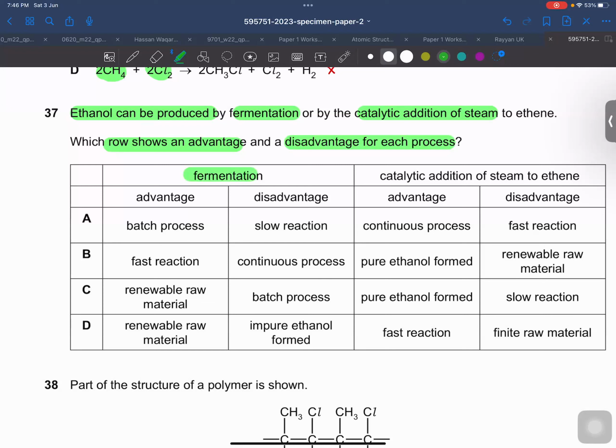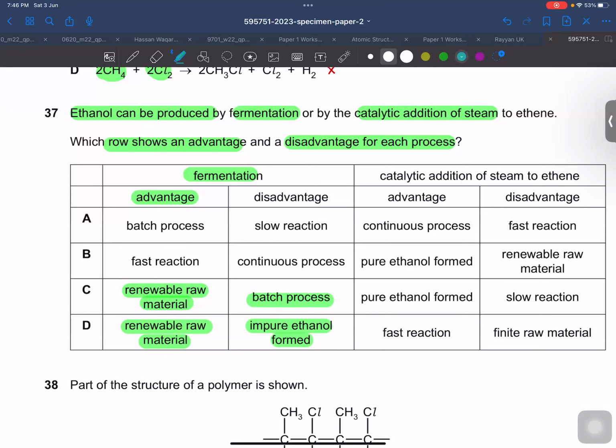Fermentation. Being a batch process is not an advantage. Batch process means it is a slower one, and the slower one is not a profit. This is a disadvantage, not an advantage. A renewable source is an advantage: we can use different glucose-containing compounds, ferment them and produce more alcohol. So renewable resource is the advantage, and impure ethanol being formed is one of the disadvantages, or you can even say that batch process is also a disadvantage, right?